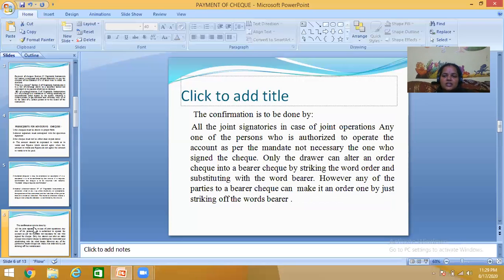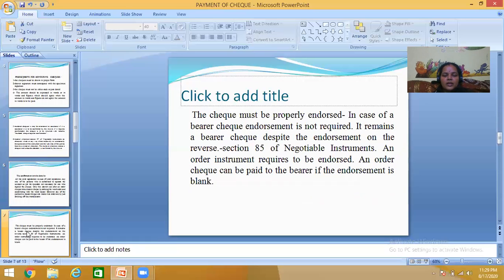If there are joint signatories, meaning one account can be jointly handled by two or three persons, in that situation confirmation should be done by all the parties. Then only is the banker supposed to take that check and pay the amount. All the bearers should strike it off, substituting bearer. The check must be properly endorsed.